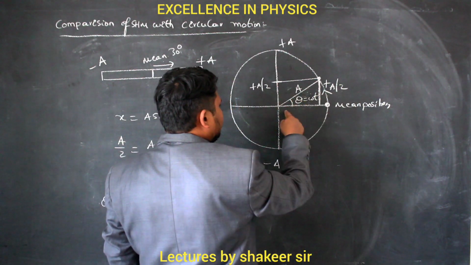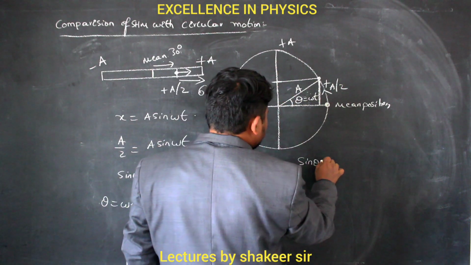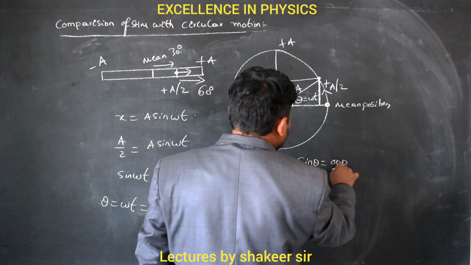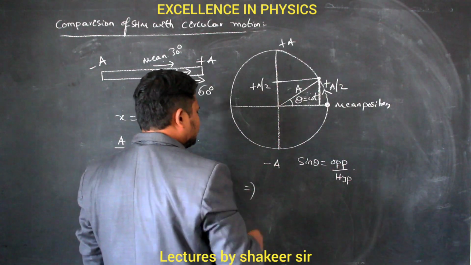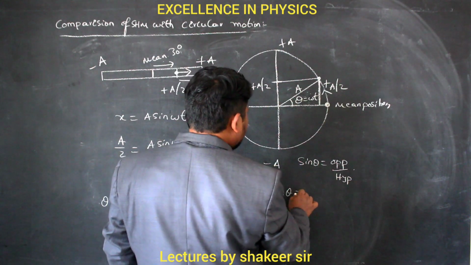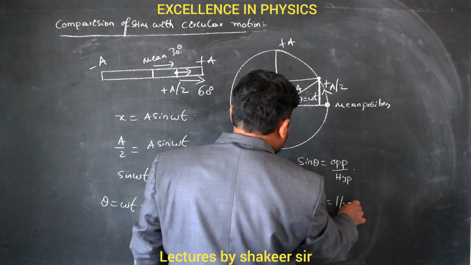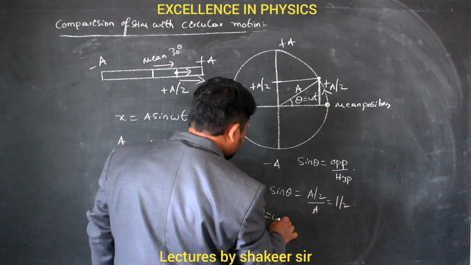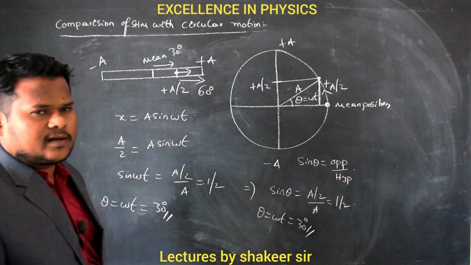Here there is a right angled triangle, with an opposite side and a hypotenuse. So I will take sin theta. Sin theta is the ratio of opposite side divided by hypotenuse. Are you able to understand? Therefore sin theta equals opposite side a by 2 over hypotenuse a, so 1 by 2. So theta equals omega t equals 30 degrees. So this is how we have calculated.